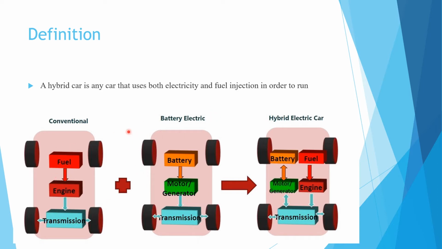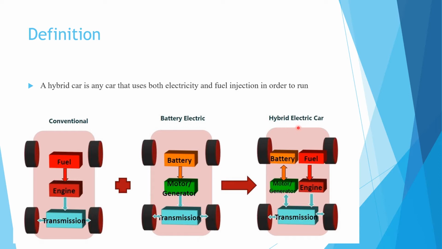In the case of battery electric, there is a battery pack which gives power to the motor or generator. The motor and generator are the powerhouse, which produces power to the transmission system, and with the help of the transmission, the wheel starts to move. In this way the battery electric vehicle moves.